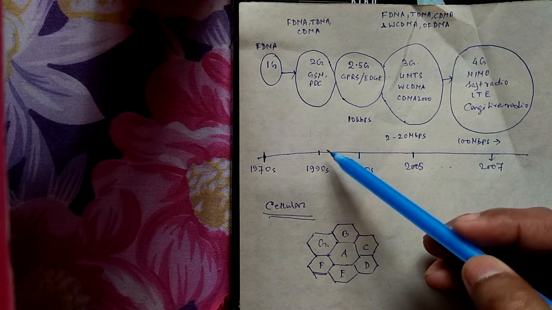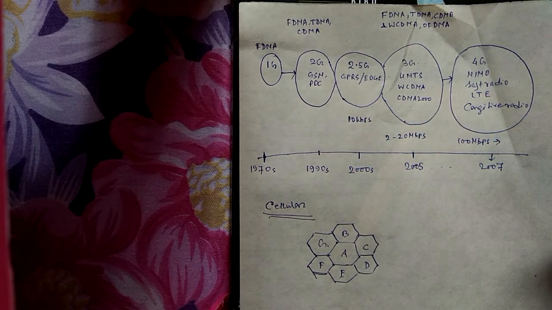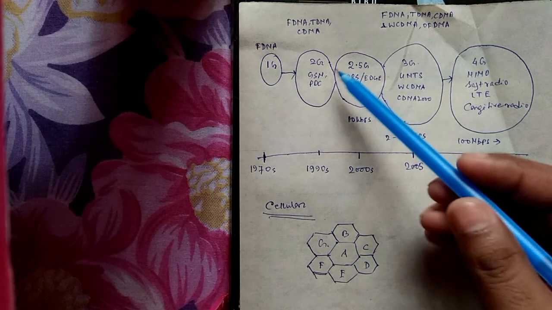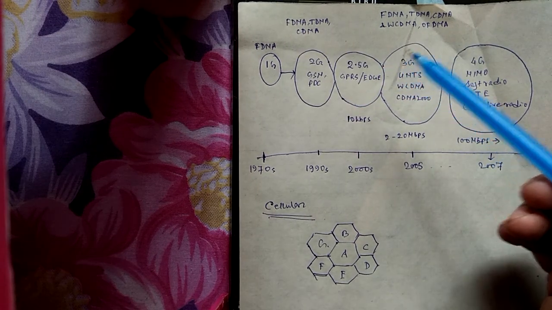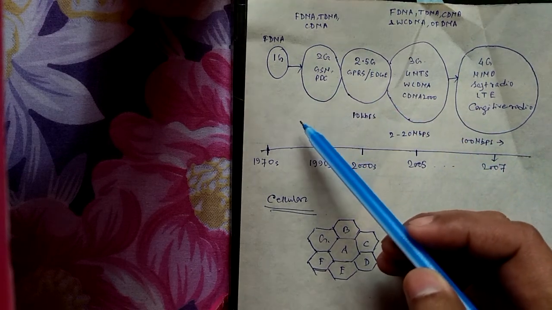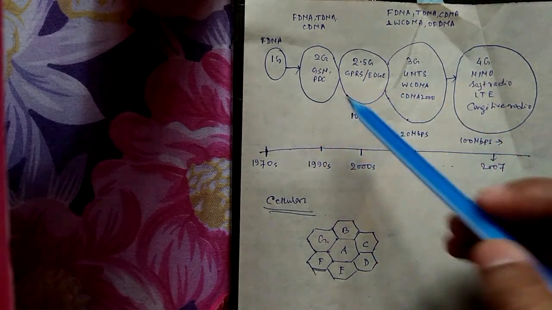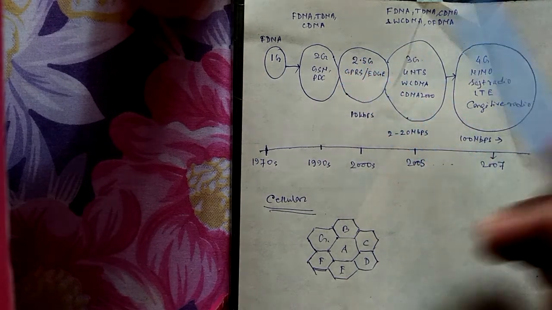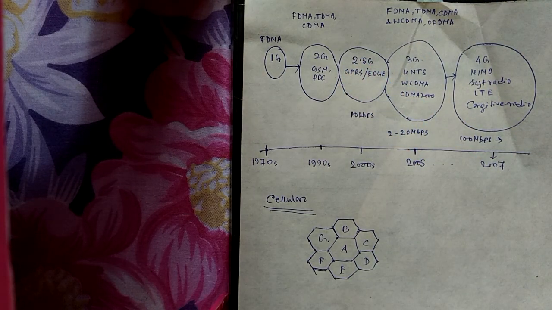The next generation of the communication system or telephonic system appeared, that is called 2G, G for generation. Always remember, when we increase our G or generation, then always we increase our speed. Now when we discuss 1G and 2G, there is no concept of any internet using the help of my mobile phone or whatever.